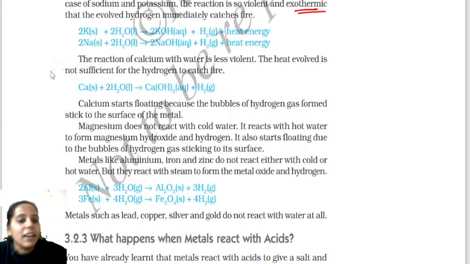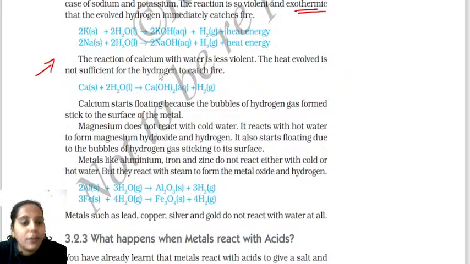They ask you a question like this in the exam. When calcium reacts with the water, the heat is evolved. Or they may ask why calcium does not release hydrogen gas. Whenever calcium reacts with the water, what happened? Okay, the calcium starts floating on the water. When calcium reacts with the water, it starts floating on the water.